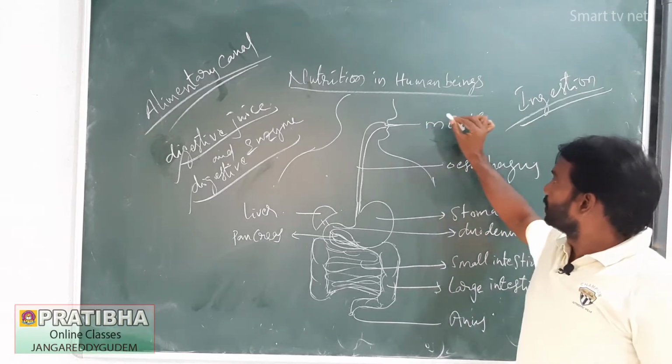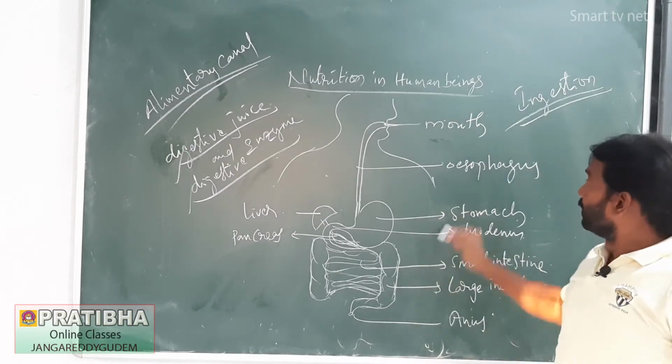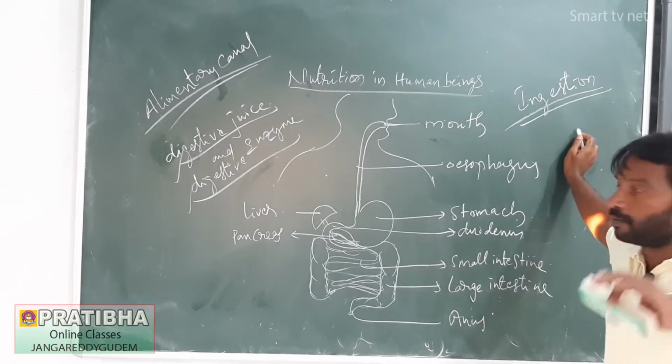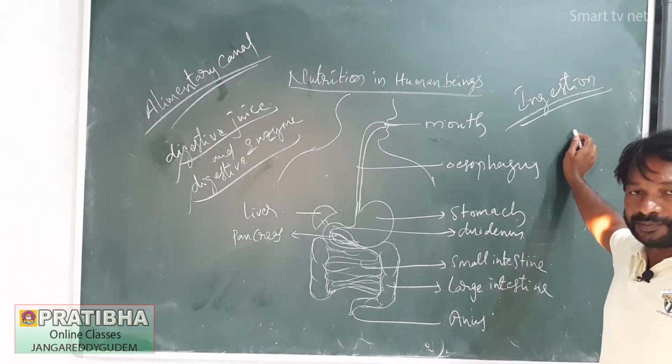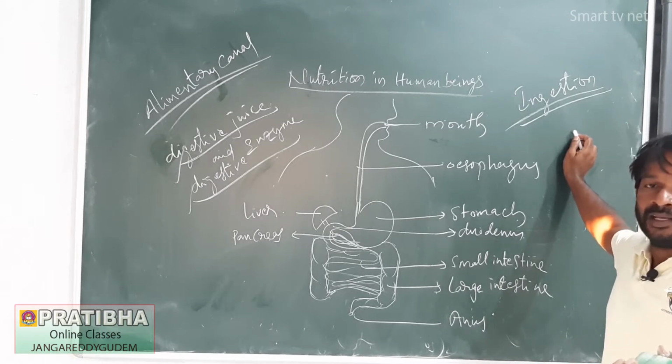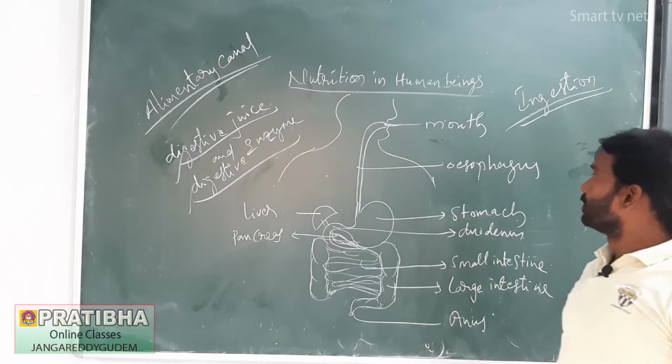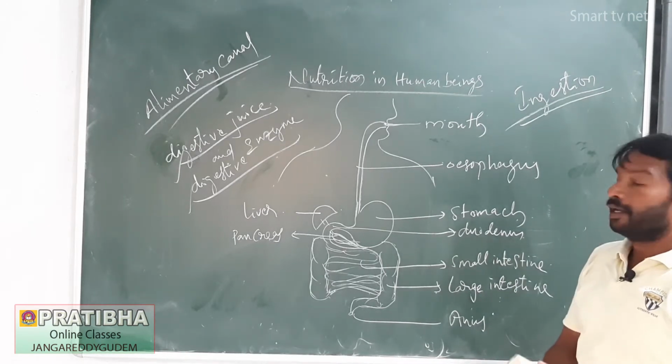The first part is the mouth, where taking food is called ingestion. In the mouth, if you observe, various parts are there: teeth, salivary glands, and tongue.